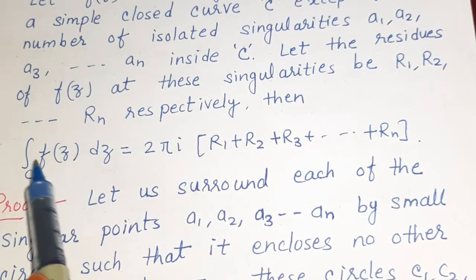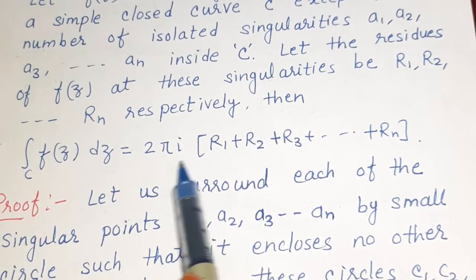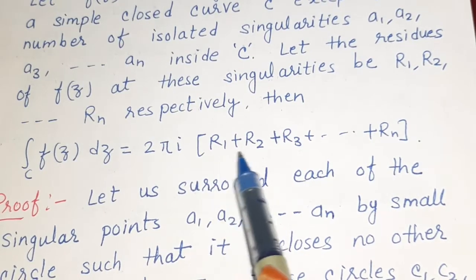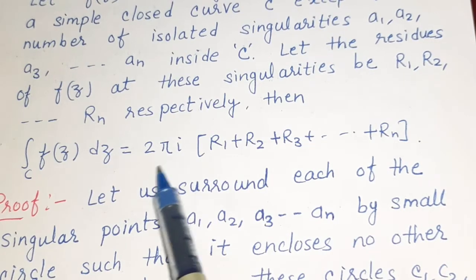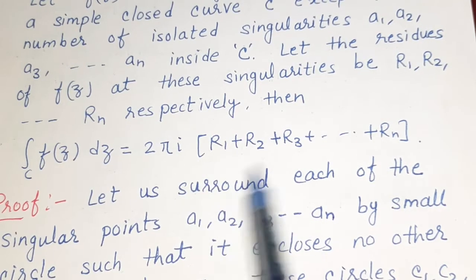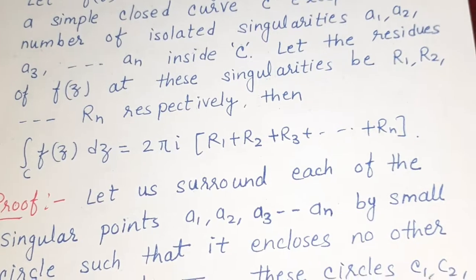Then the integral over C of f(z) dz is equal to 2 pi i times (R1 + R2 + R3 + ... + Rn). That means 2 pi i multiplied by the sum of all the residues of that function.